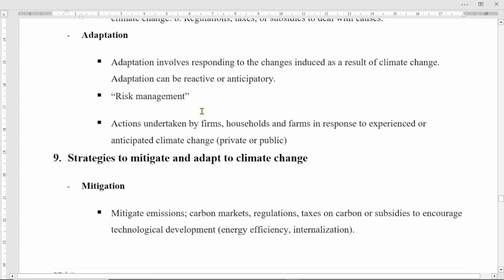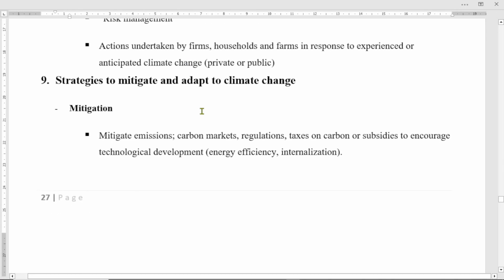Adaptation, right? Adaptation involves what? Responding to the change induced as a result of what? Climate change. Adaptation can be maybe reactive or maybe anticipatory, right? That means it's a risk management, right? Or it may be actions undertaken by firms, households, and farms in response to experienced or anticipatory climate change, or private or maybe public, right? This is what we call adaptation, right?